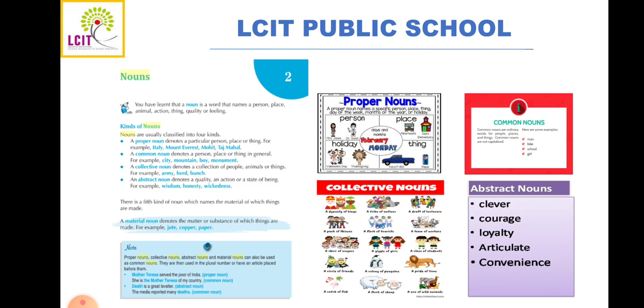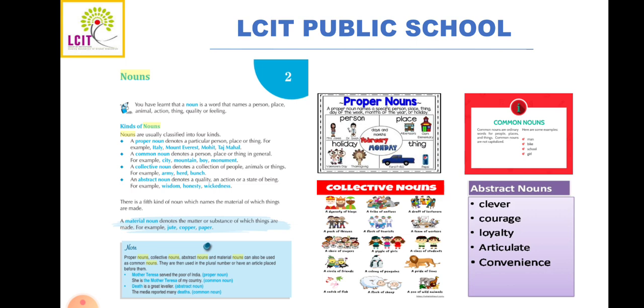Now the fourth type of noun is abstract noun. Now what is abstract noun? Noun that is used for the action, state, quality is known as abstract noun. For example, wisdom, honesty, wickedness, hunger, youth, these all are abstract nouns. Now we know what is noun, and we know there are 4 kinds of noun. What are those 4 kinds? First, proper noun. Second, common noun. Third, collective noun. And fourth, abstract noun.